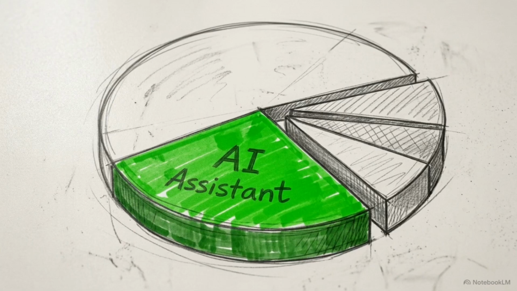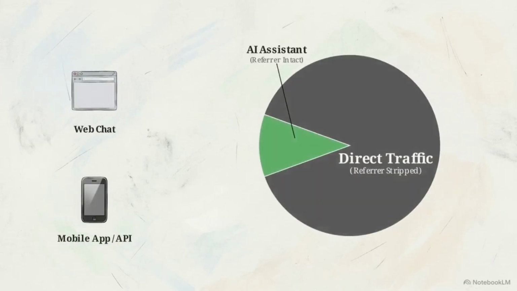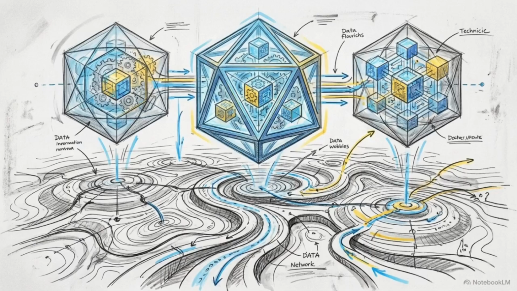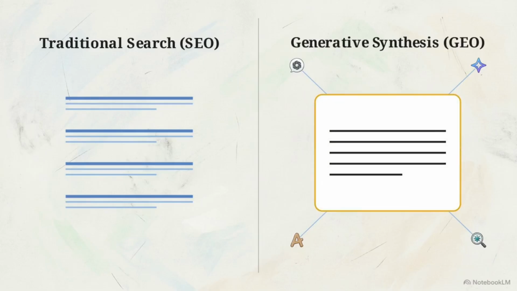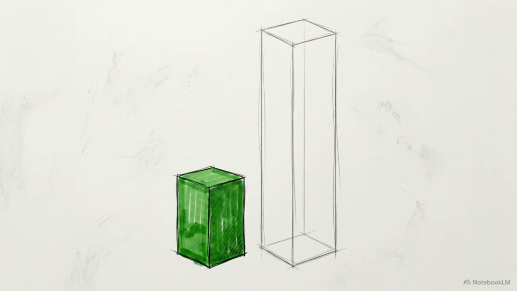However, treating this single channel as the total sum of a website's AI traffic ignores the structural limitations of how web data is actually passed. Visibility inside generative models is a field known as Generative Engine Optimization, or GEO. It relies on different visibility principles than traditional search engines. Despite the new native tracking, a massive portion of GEO traffic remains completely invisible to the AI assistant channel.